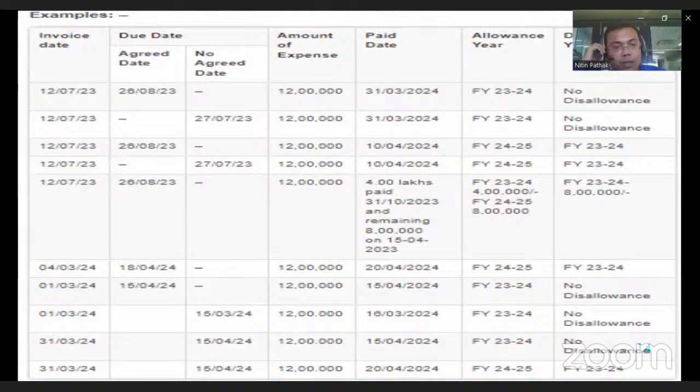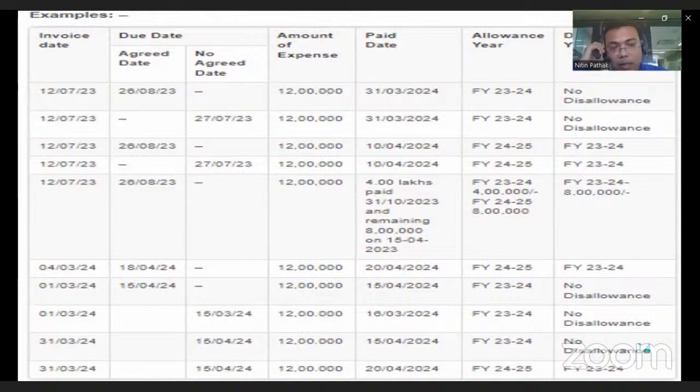Now, third one. If the invoice date is 12th July and the due date mentioned in the invoice is 26th August, but actually payment is made on 10th April, meaning after the end of the financial year, and the amount of expenditure is 12 lakh, then the expenditure or purchase is allowable in 24-25 and disallowed for 23-24, added back to net profit 12 lakh, and the buyer needs to pay tax on that, and claim the same in 24-25.